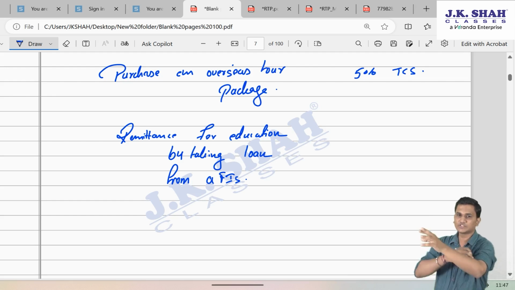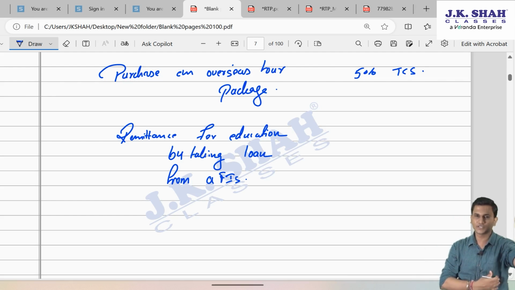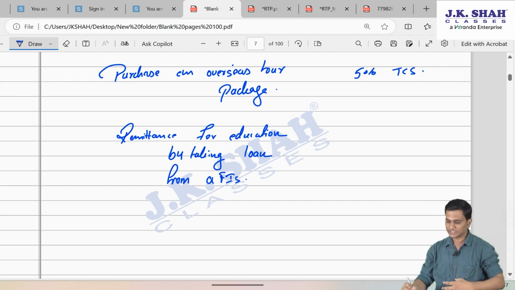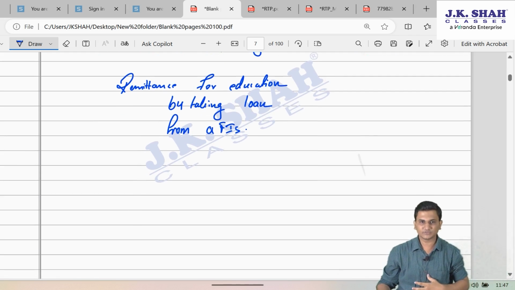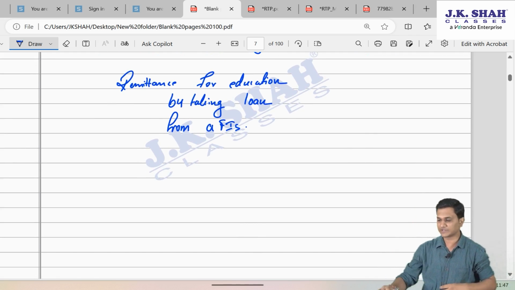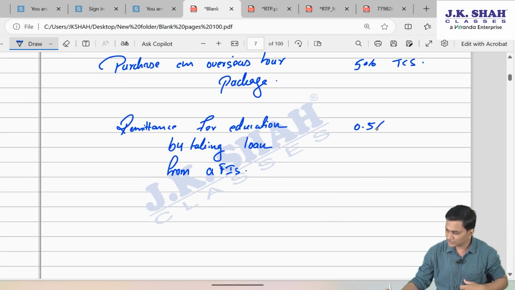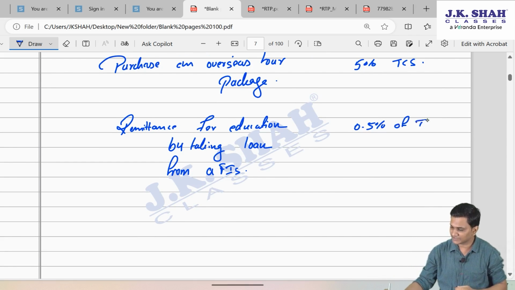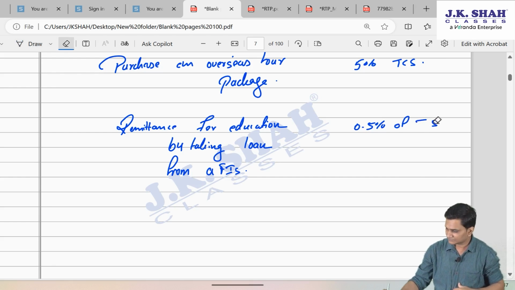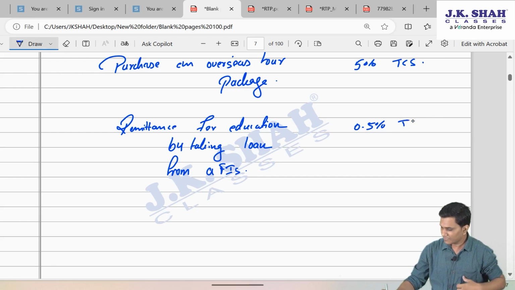So anyways, the definition of financial institution is written under section 80E. So if you're making a remittance for education purpose by taking a loan from financial institutions, then the TCS rate got reduced to directly 0.5% on amount in excess of 7 lakh.